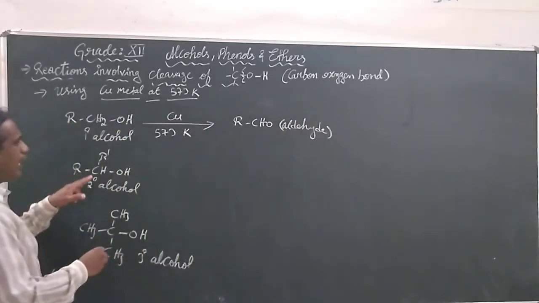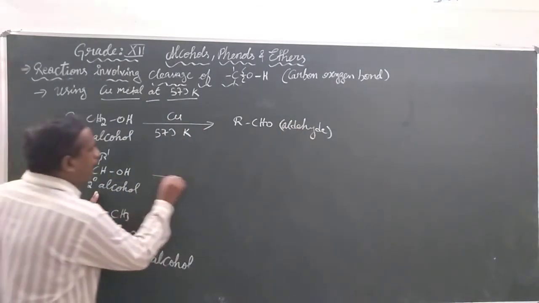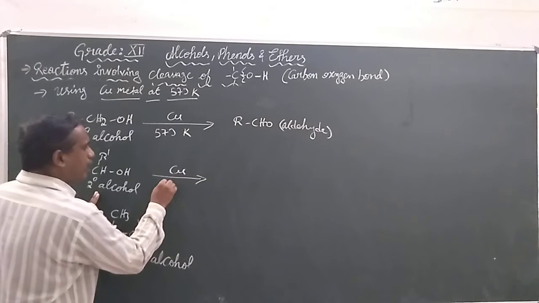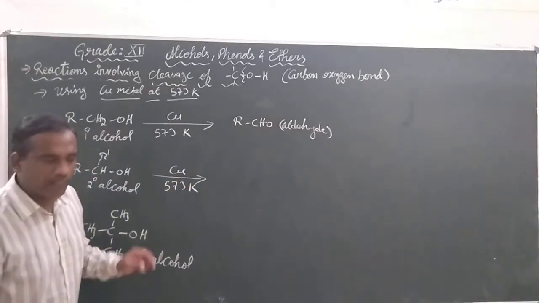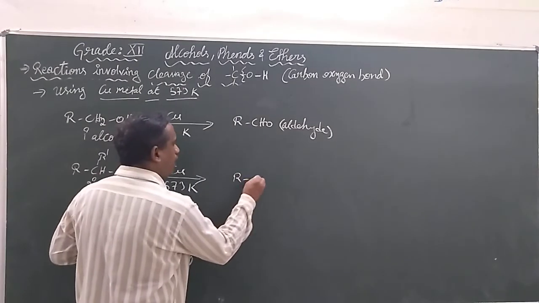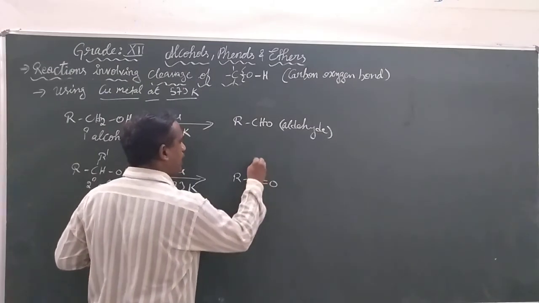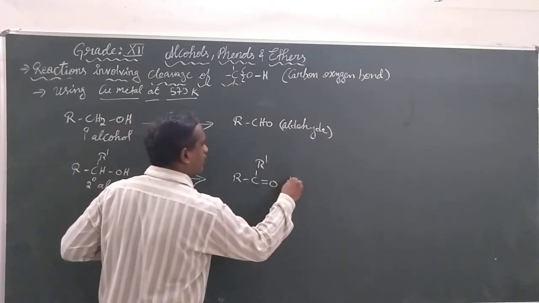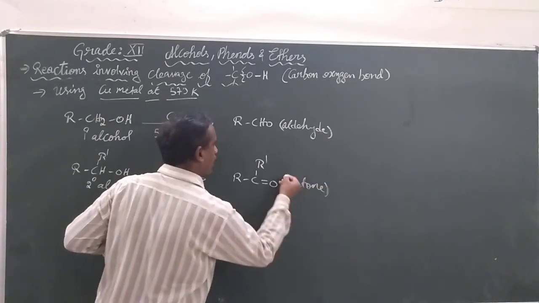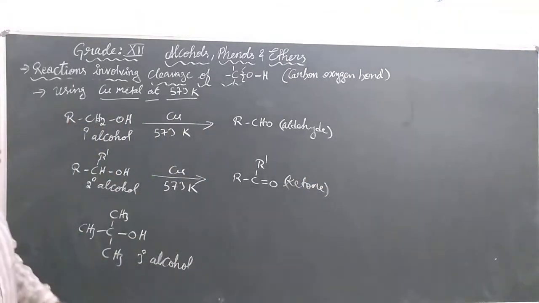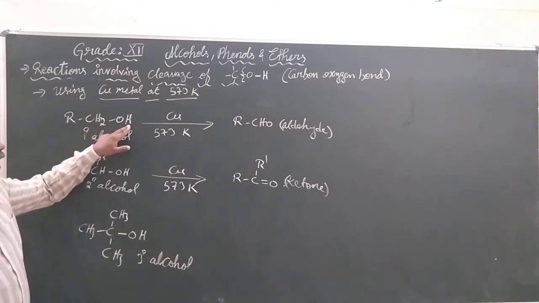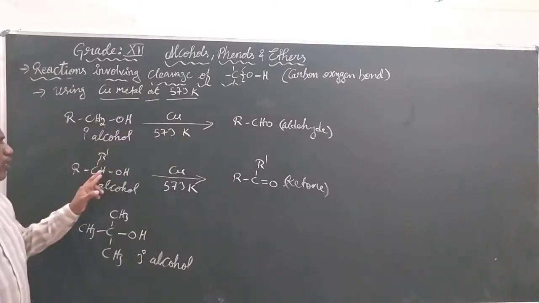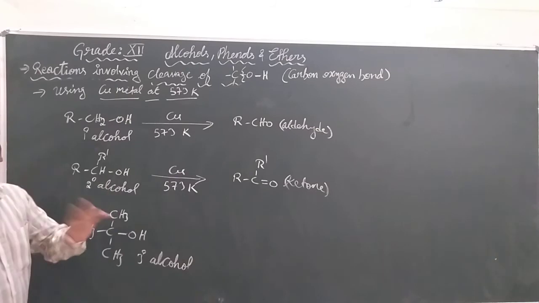And the secondary alcohol, when passed over the copper metal at 573 Kelvin, will form the ketone. Here you can observe there is a hydrogen removed here and another hydrogen removed. Here also one hydrogen and another hydrogen.